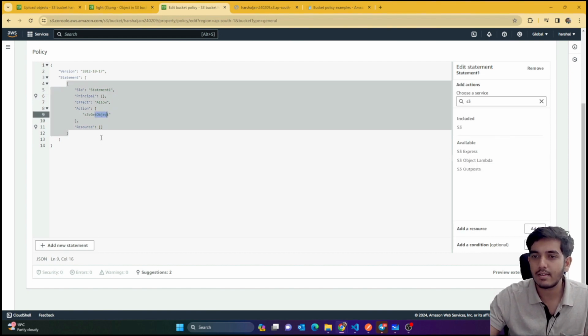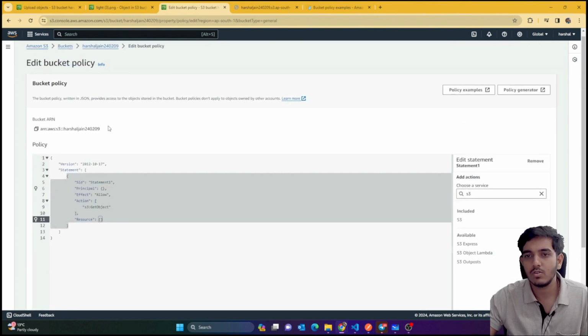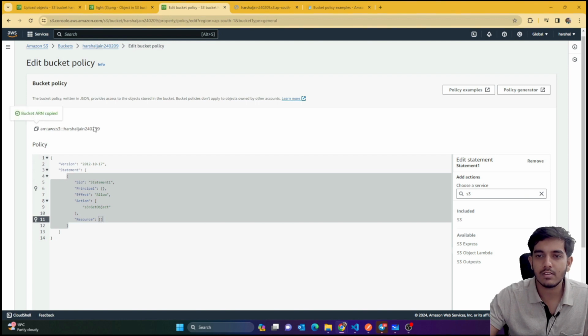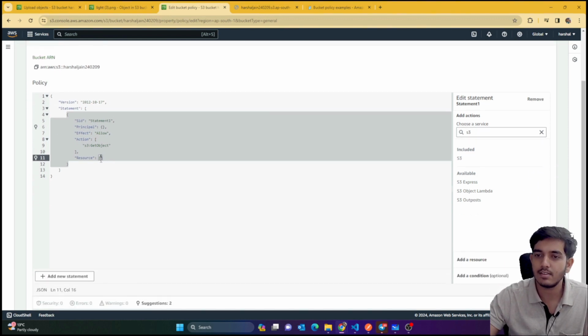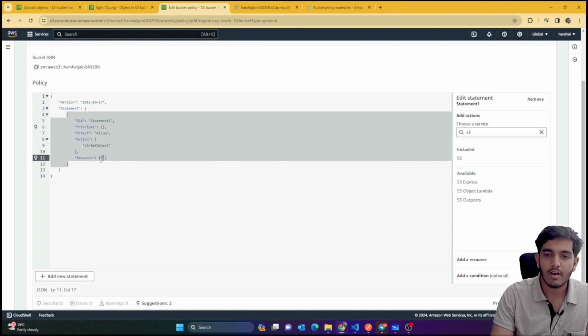Similarly, to add things also, you might just search about the actions. You can take help of ChatGPT also. Now if I talk about resource, what I'm saying is, inside what you are taking things, just select this specific bucket. I want to access things inside the specific bucket only. I don't want to have access to other buckets, so I would just paste it. In some cases you might need access to other buckets, you want to show images of another bucket also. In that case you just give a comma and then add the other bucket. So you can see that we have added this.